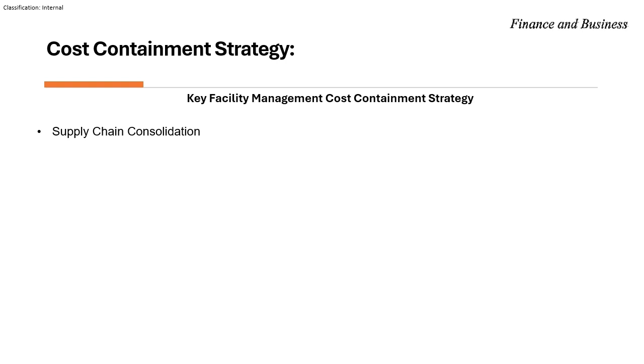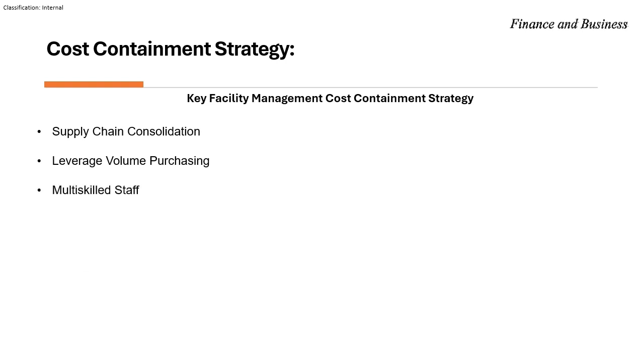Supply chain consolidation can reduce administrative cost by managing fewer suppliers and removing duplication in supply chain management. Next is leverage volume purchasing. While leveraging volume purchasing, we can take advantage of bulk buying opportunities to get better pricing and reduce procurement cost.